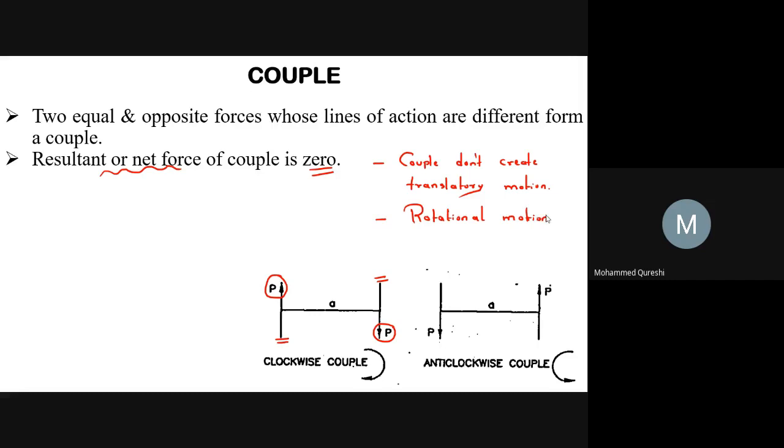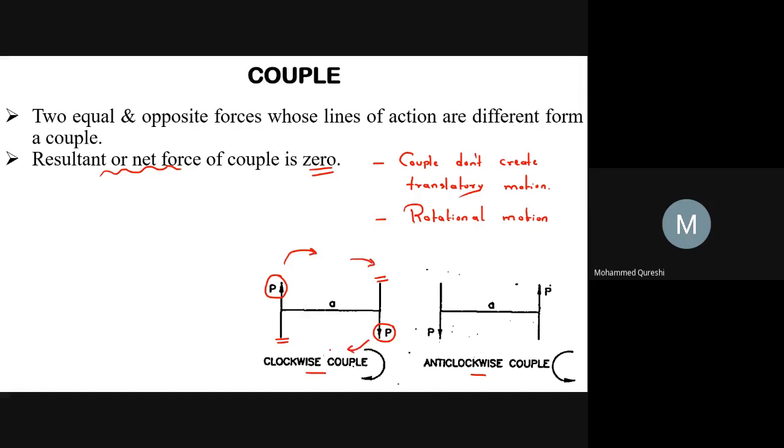Likewise, moments, couples are also of two types. First is clockwise couple and second is anti-clockwise couple. Clockwise couple rotates the body in clockwise direction. Suppose this is your P force, then it will rotate the body like this.